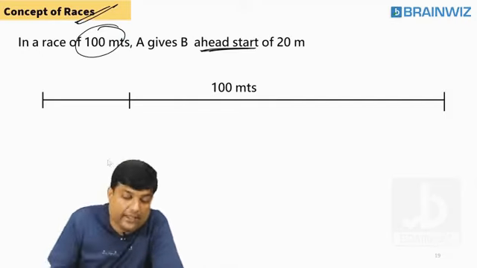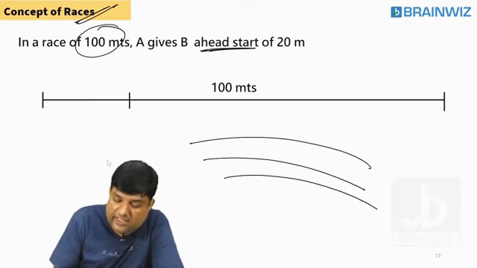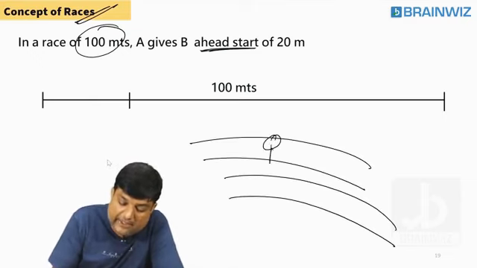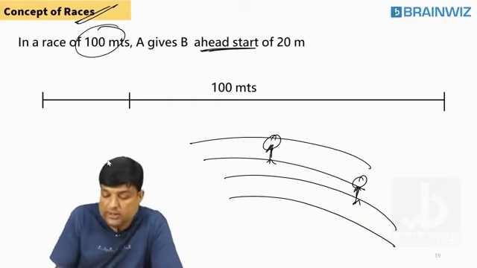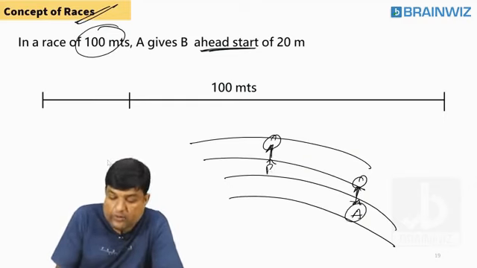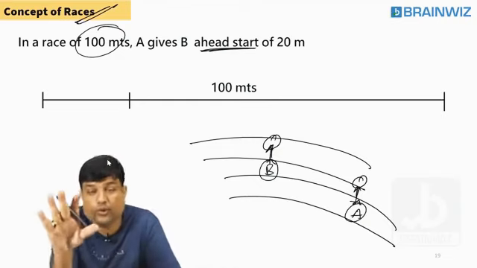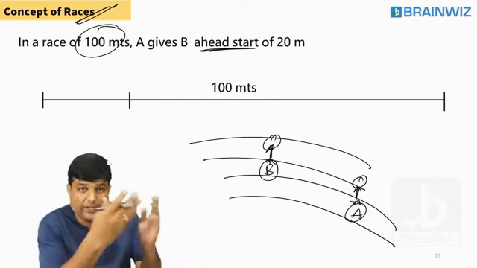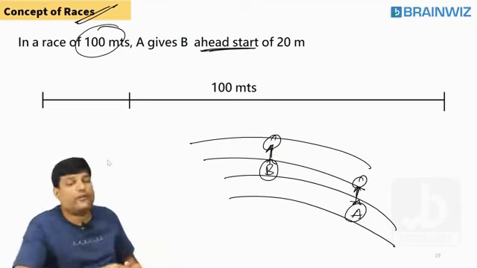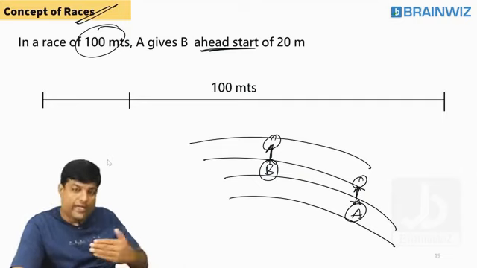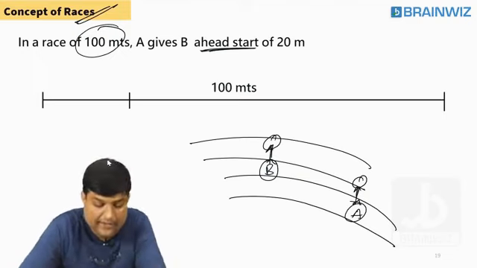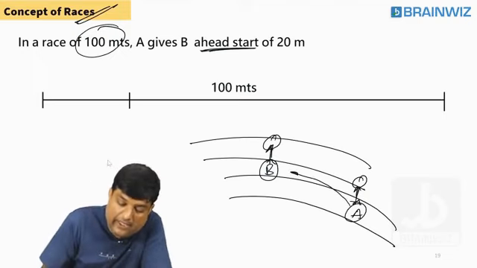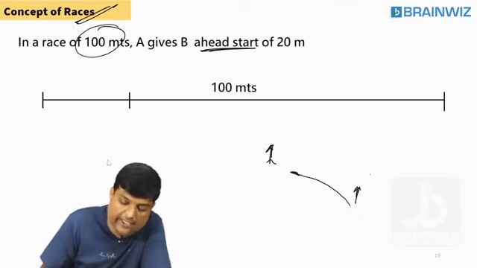You know that in many races, we might have seen that some people are standing here and some people are standing here. Yes or no? This fellow is A, this fellow is B. So A is telling B, don't worry, you go and stand in the front and you run from there, I will run from here. I will give you a head start. This is what we call a head start. So A is giving B a head start.